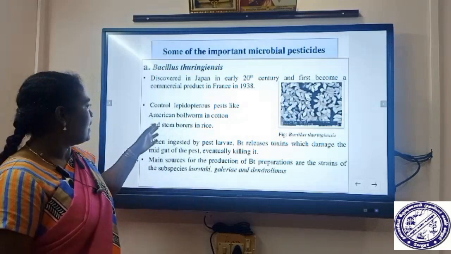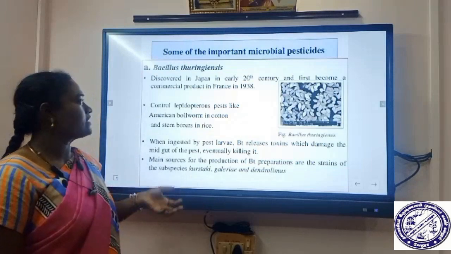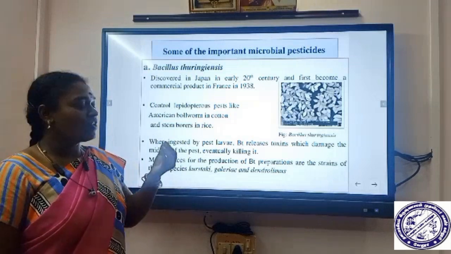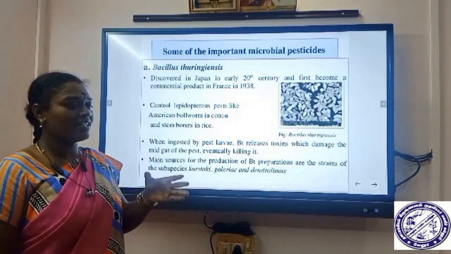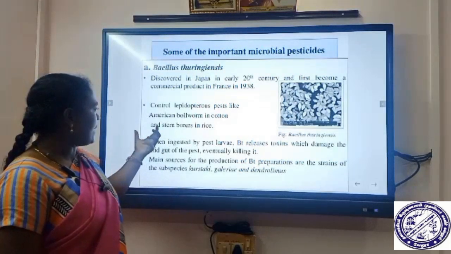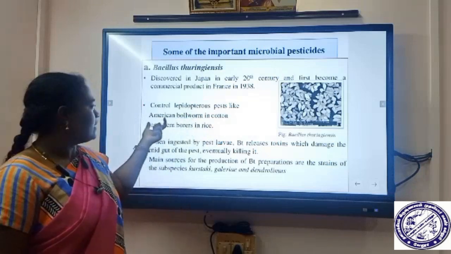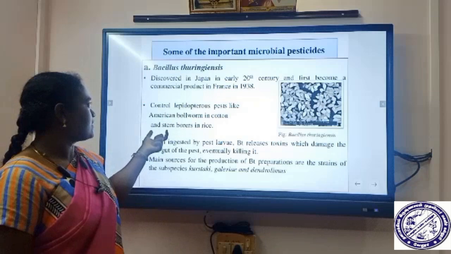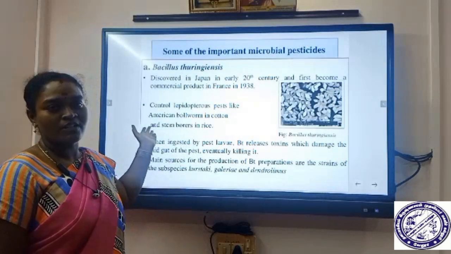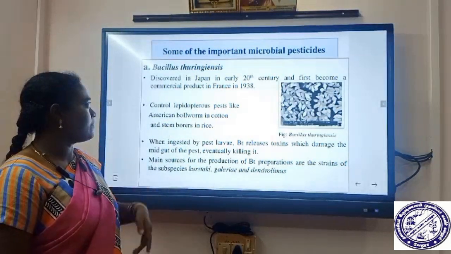Okay, and this Bacillus thuringiensis pesticide controls Lepidopteran pests, that is, butterfly-like insects. That type of insect is controlled by Bacillus thuringiensis. It controls mainly the American bollworm in cotton. So in cotton crops, the American bollworm is controlled by this BT, and in rice crops, it controls the stem borer pest. So these two types of pests are controlled using Bacillus thuringiensis.